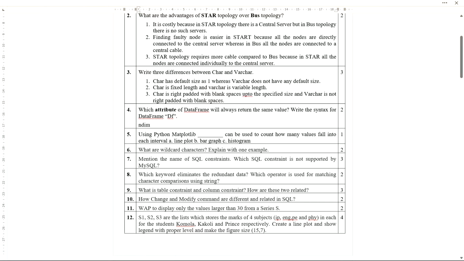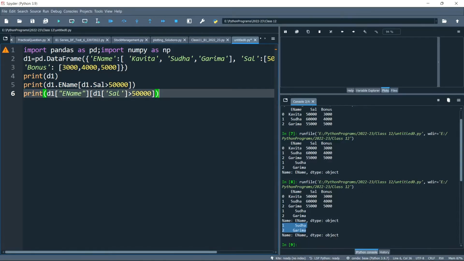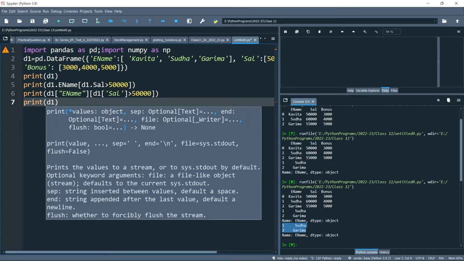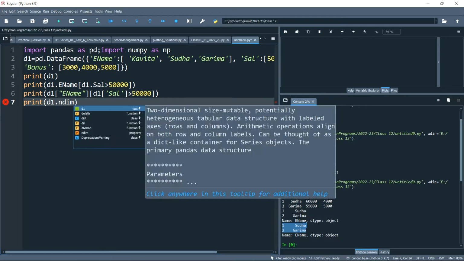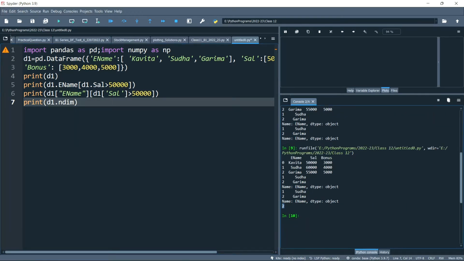Ndim is the attribute which will always give you the same output, that is 2. Here you can see its syntax also. Within a print statement, print d1 dot ndim. It will always give us the dimension, that is 2. 2 means 2 dimensions.